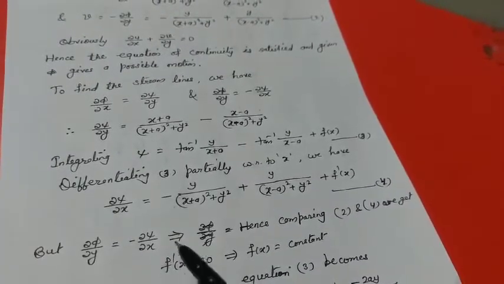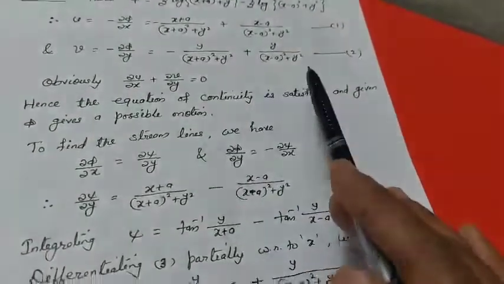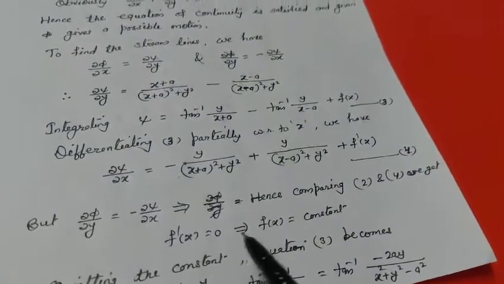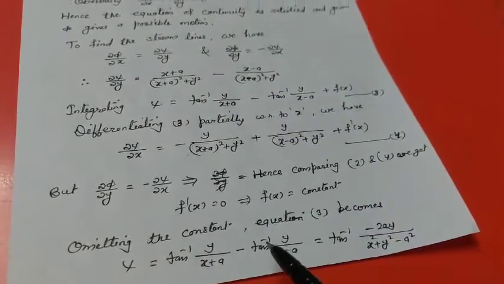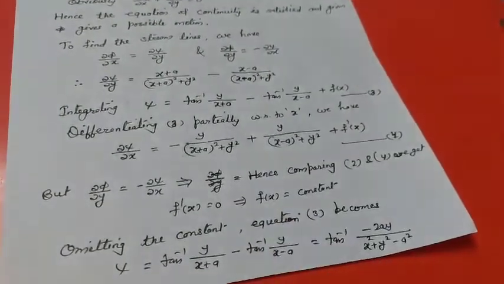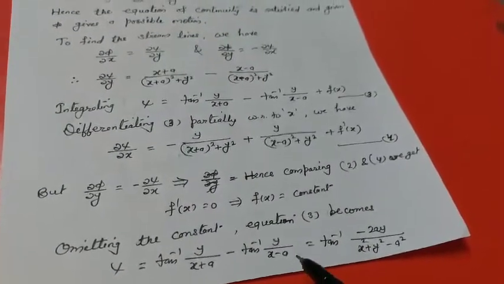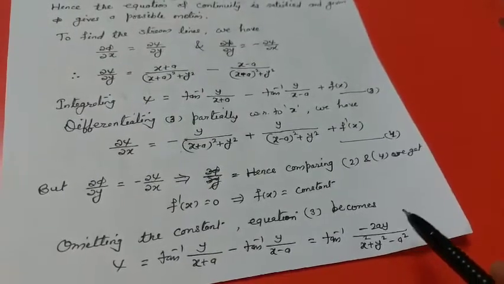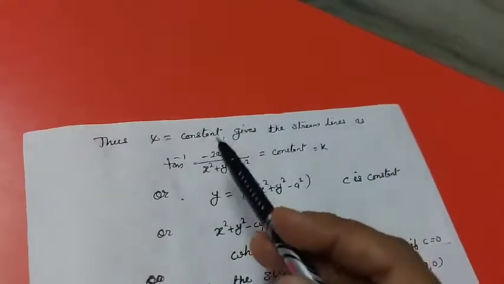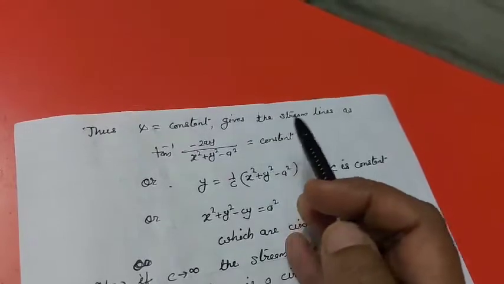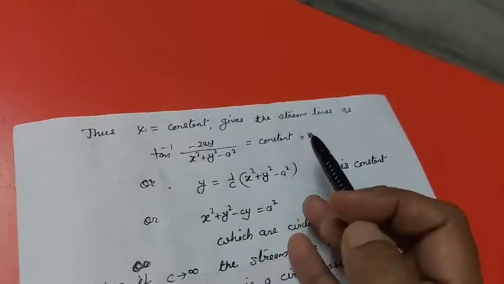But del phi by del y is equal to minus del psi by del x. Hence comparing equation number 2 and equation number 4, we have f dash x equal to 0 or f x equal to constant. So omitting the constant, equation number 3 becomes psi is equal to tan inverse of y upon x plus a minus tan inverse of y upon x minus a, or this can be written as tan inverse of minus 2ay upon x square plus y square minus a square. Thus psi equal to constant gives the streamlines as tan inverse of minus 2ay upon x square plus y square minus a square equal to constant, and suppose this is k.